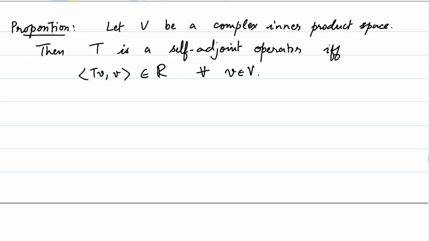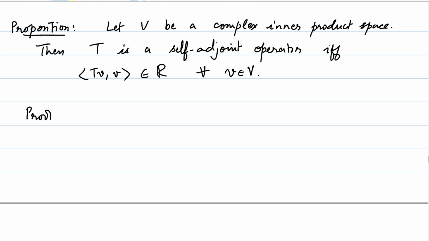And what happens when the complex number z is equal to its conjugate z bar? It forces it to be real, right? So in some sense the self-adjoint operator captures the idea of real numbers in the world of complex numbers. That's the idea that is being captured by self-adjoint operators in the world of operators itself.